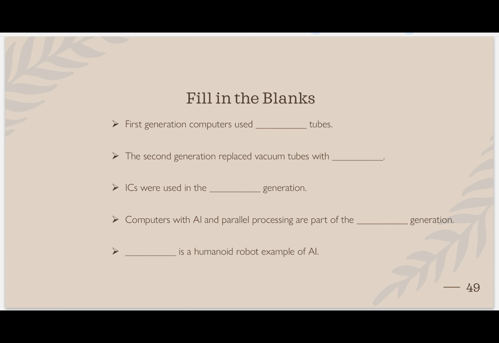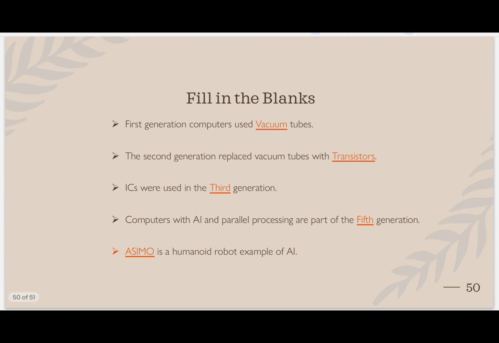Computers with AI and voice are part of the fifth generation. Asimo is a humanoid robot, as I told, a fifth generation robot. Sorry, it is Asimo, not Amido. It is Asimo. First generation vacuum tube, second transistor, third IC, fifth generation, and this Asimo.